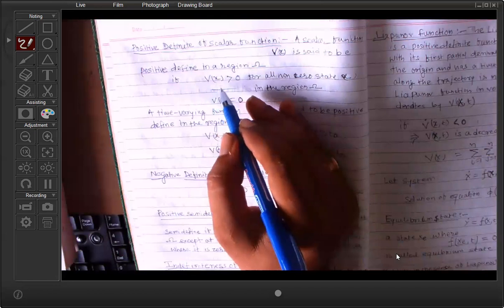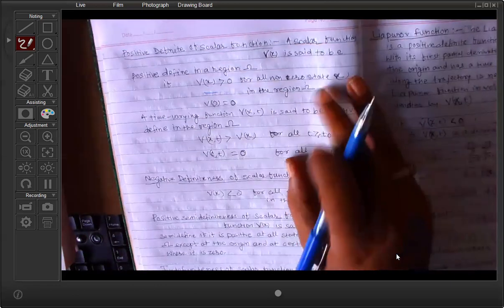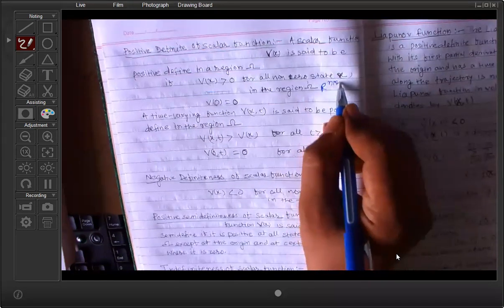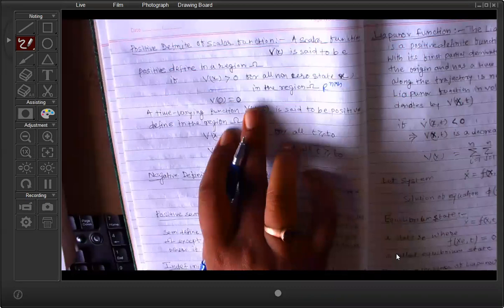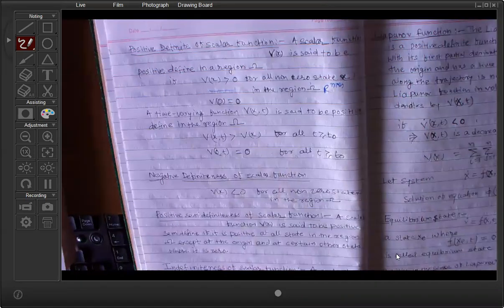X is called the state vector. So V(x) is greater than 0 for all non-zero states in the region phi, or you can say the region in the n-by-n matrix, and its value is equal to 0 at the origin, then it is called positive definite.